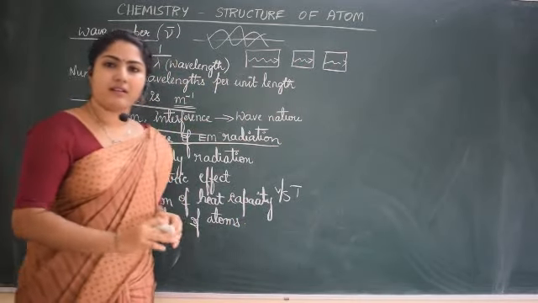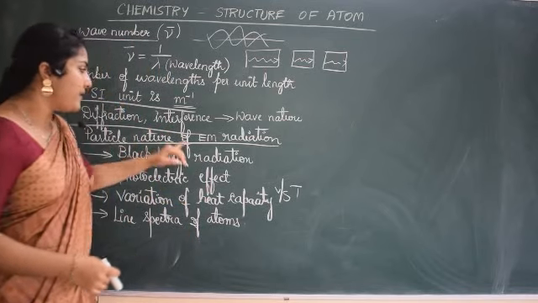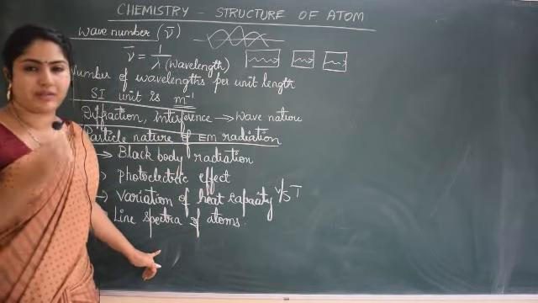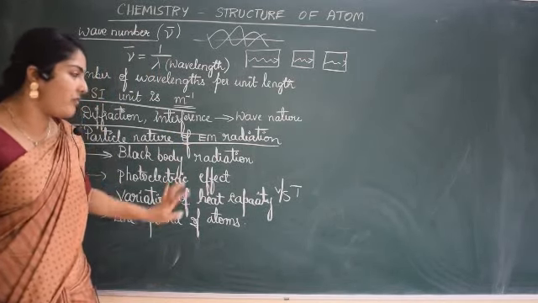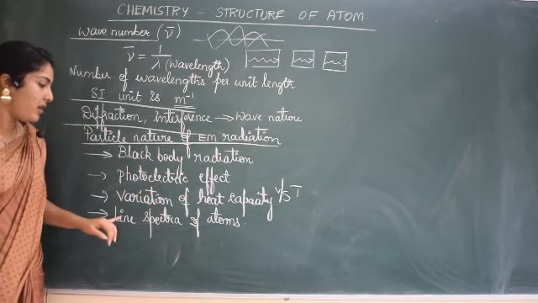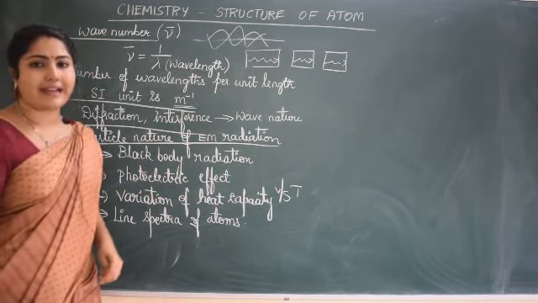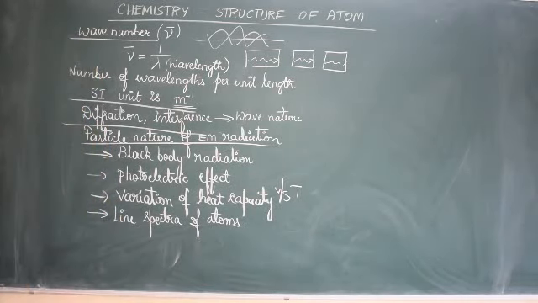These are the phenomena which can be explained by considering particle nature: black body radiation, photoelectric effect, variation of heat capacity with respect to temperature, and line spectra of atoms. Now we will study black body radiation.